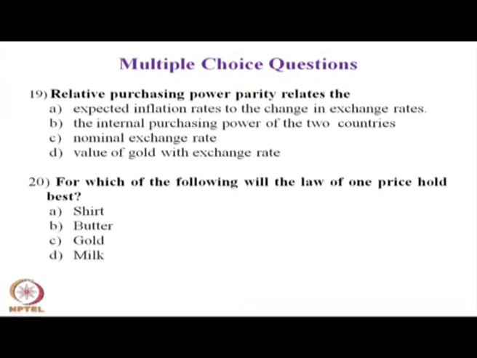The choices are for you: A. Shirt, B. Butter, C. Gold, D. Milk. Mark the answer, keep it with you.